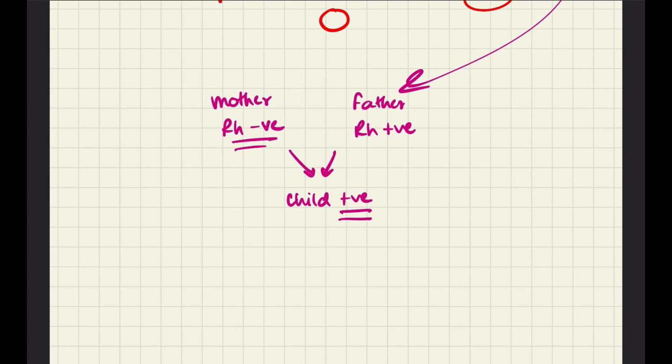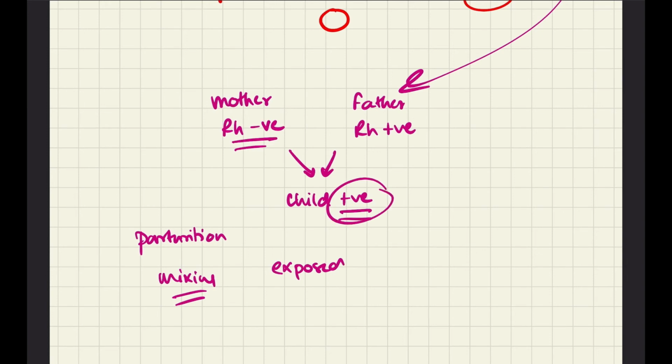During the firstborn child, there is no issue. The child is born, but during parturition, the mother is bleeding, the child is bleeding, there is some mixing of blood, and this mixing of blood causes the mother to get exposed to Rh positive blood. Hence the mother's blood forms these Rh antibodies.